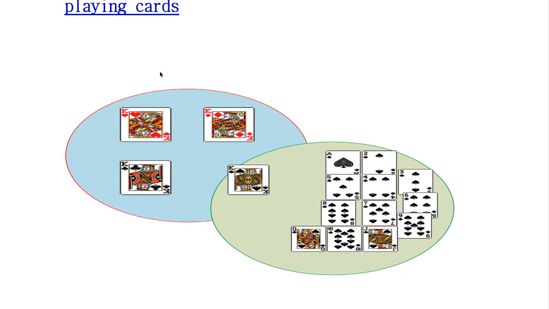Suppose this is event A, the king, and this is event B, the spades card. As you know, the king is common, as the king of spades is a member of the set of all kings and also of spades. So this card is common, and this is not a mutually exclusive event, because something is common, which is this card.